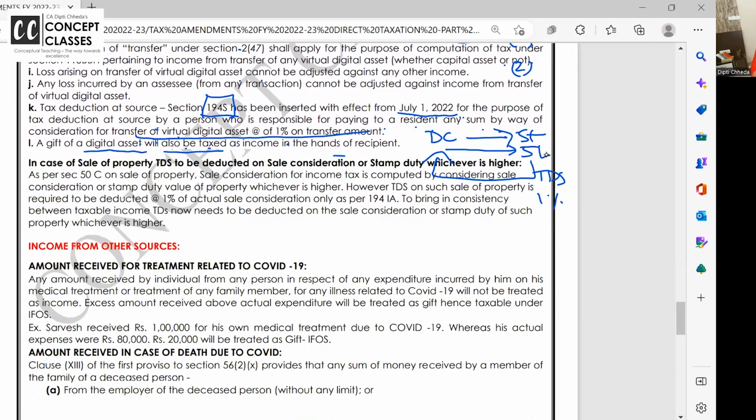Now, yeah, 50C, there is a small amendment. What is 50C? You remember?